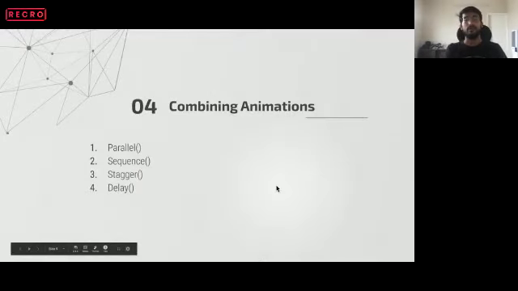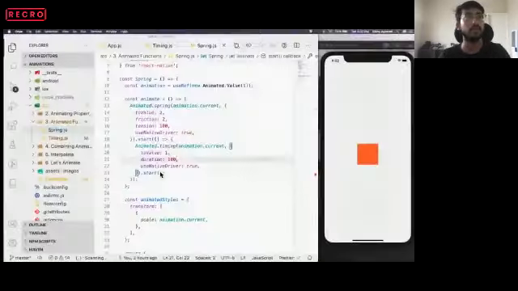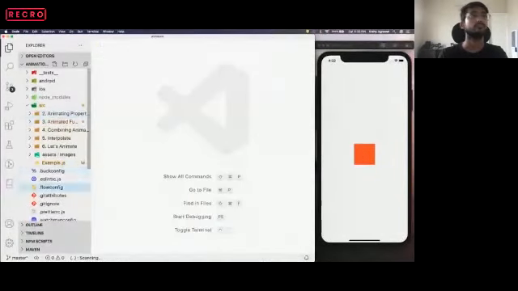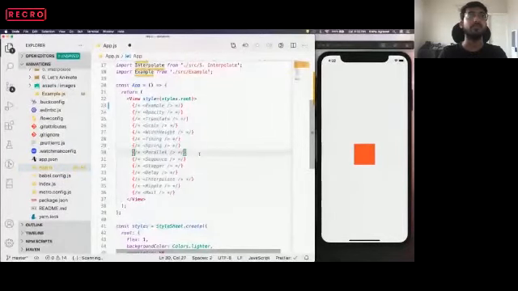Now we'll learn how we can combine different types of animation to create more realistic animation. We have four functions which the React Native Animated library exposes to us: parallel, sequence, stagger, and delay. We'll learn how these four functions can help us achieve more realistic animations, which we'll use in our day-to-day life. I'll just comment out our Spring part. We'll start with parallel first.